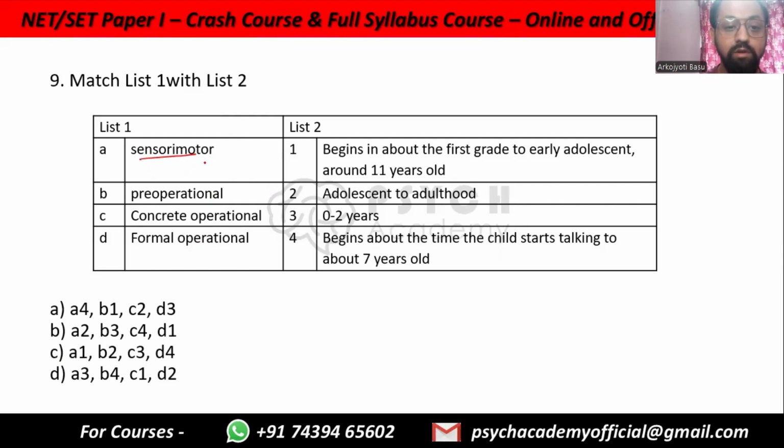Sensory motor, this is 0 to 2 years. Okay, so A3 we already know. There is only one option with A3. Why are they making these so easy? A3. Pre-operational is 2 to 7. So begins about the time the child starts talking to about 7 years old. So B4. Concrete operational 7 to 11 years old, and formal operational till adulthood.